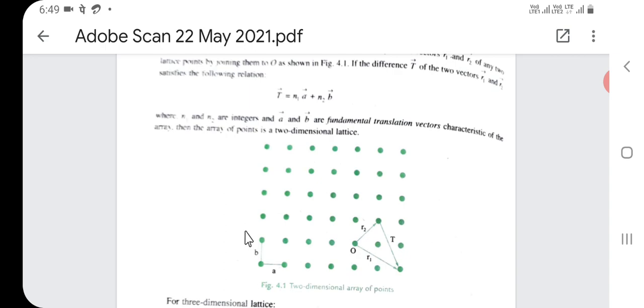It is obvious from the figure that the environment about any two points is the same, and hence it represents a space lattice. We choose any arbitrary point as the origin. Suppose O is the origin.